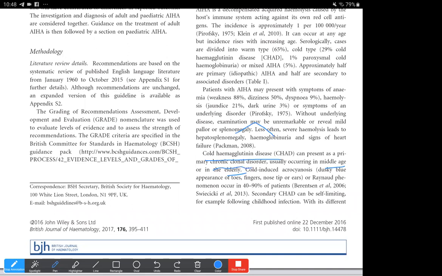And the symptoms here are mostly these cold-induced acrocyanosis. So acrocyanosis is the dusky blue appearance of toes, fingers, nose tip, or ears. Or it could be Raynaud's phenomenon, which can occur in 40 to 90% of patients. So this Raynaud's phenomenon is also that triphasic color that can be acquired by the skin. It is the color change from white, blue, red.